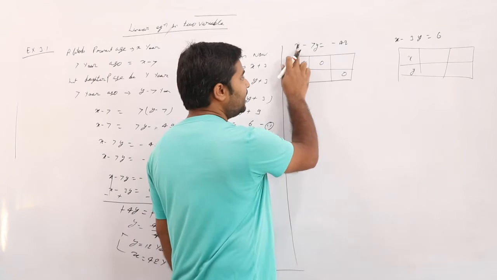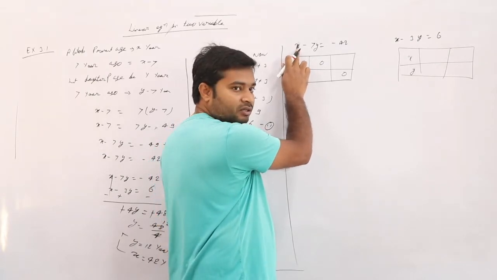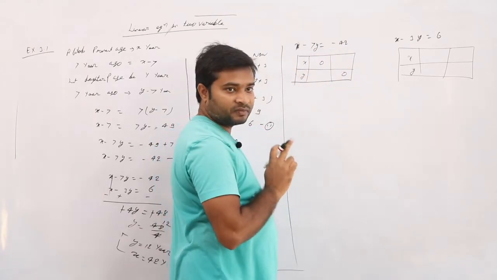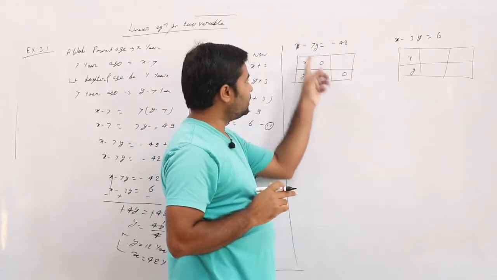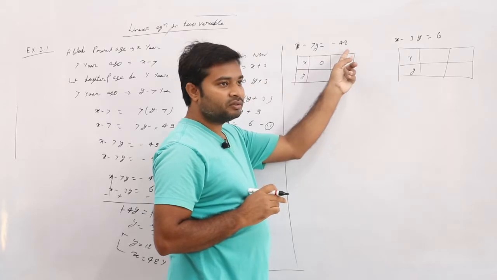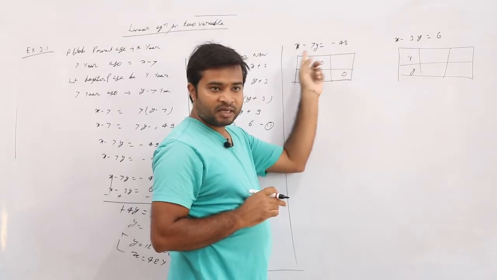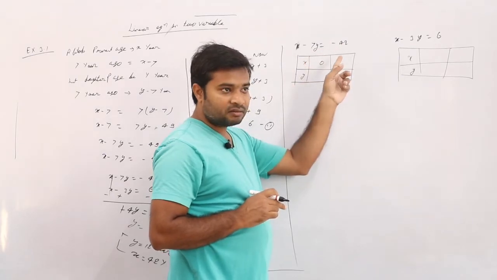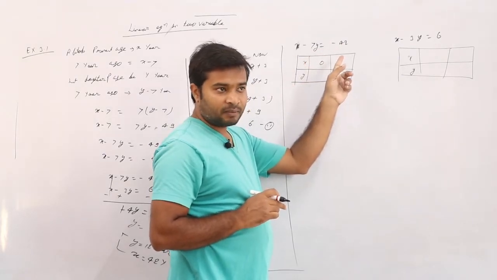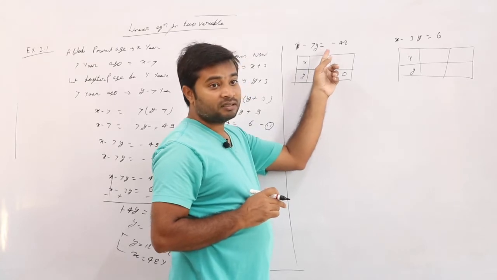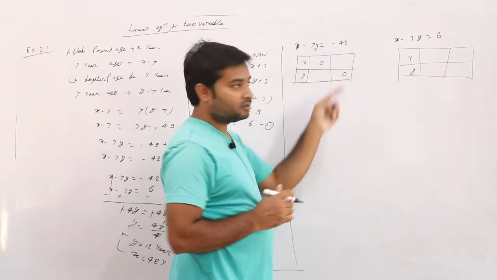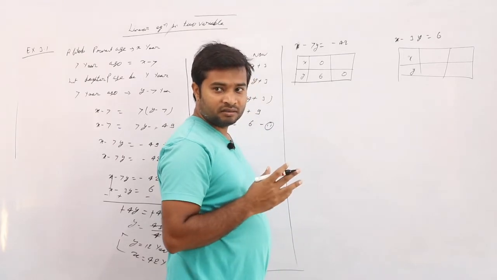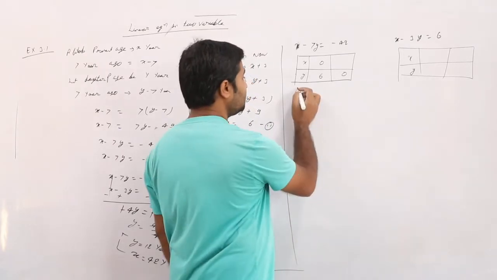Achha, if x is equal to 0, so minus 7y is equal to minus 42. Just try to calculate in the mind. This becomes 0, so minus 7y is equal to minus 42. Minus minus gets cancelled. y is equal to 42 by 7. 42 by 7, how much? 7 sixes are 42. So y is equal to 6. Not getting? No, sir.